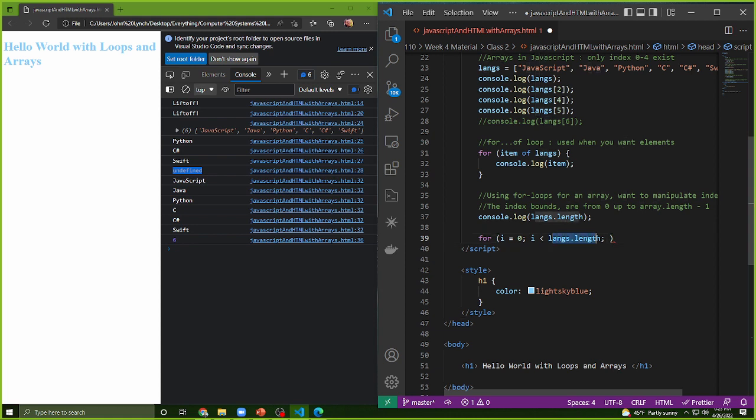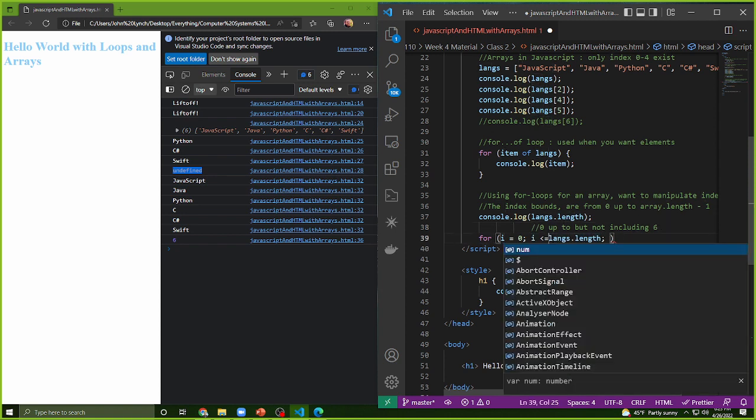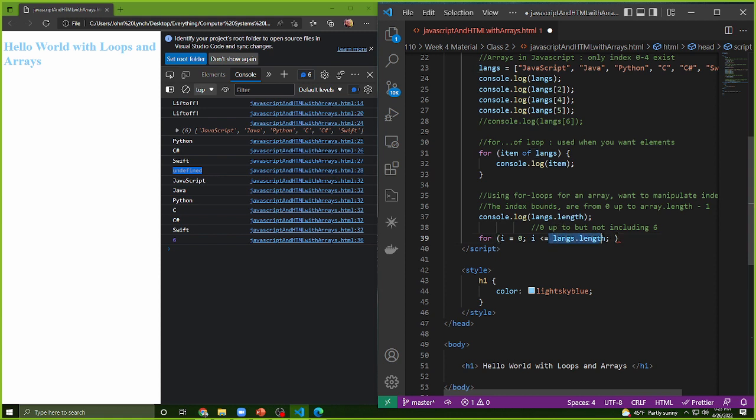So if langs.length is 6, this goes from 0 up to, but not including 6. Okay. So that's the entire idea. I'm very particular about that just because it's something that's very confusing and it's a bit hard to wrap your head around. But again, if you're working with these indexes, this is why you'd want to do it. And this is why we cannot do equal to, because that would include 6, and then you'll break your program, you get an index out of bounds error.